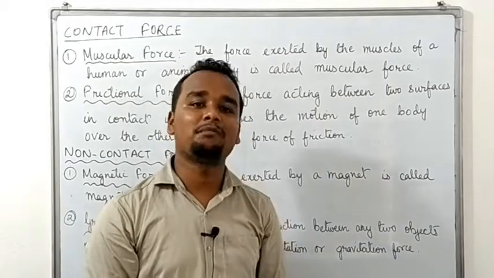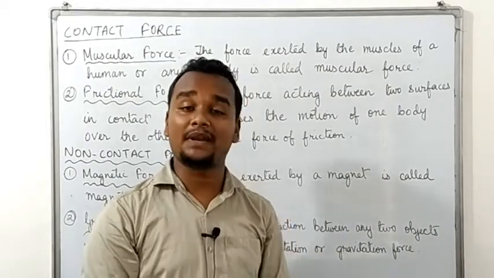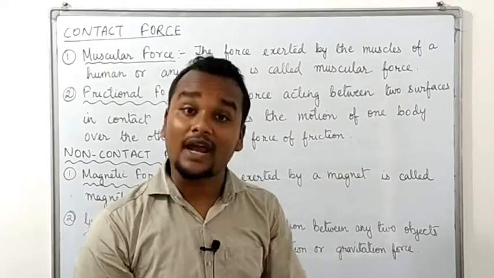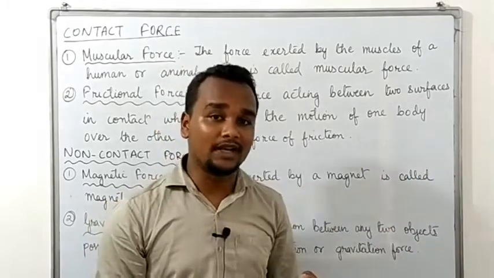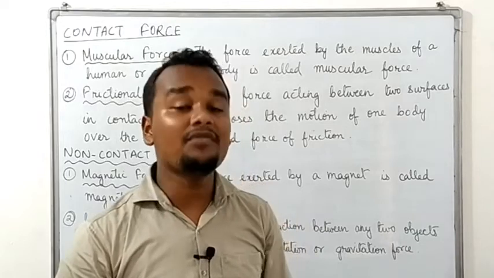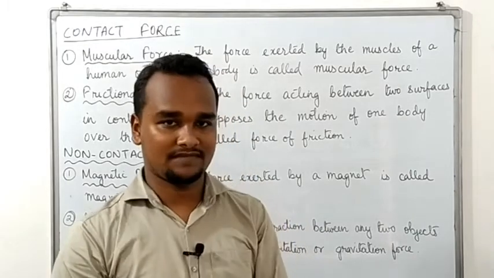An example of muscular force which you apply is opening a door. While you want to open a door, either you have to push it or you have to pull it. Is it or not? So that will come under the example of muscular force.